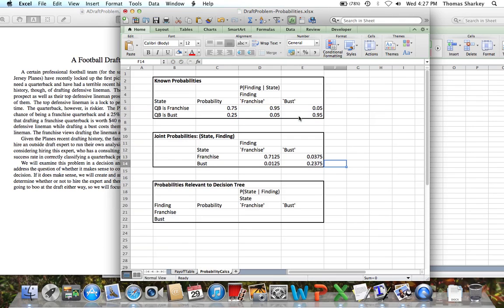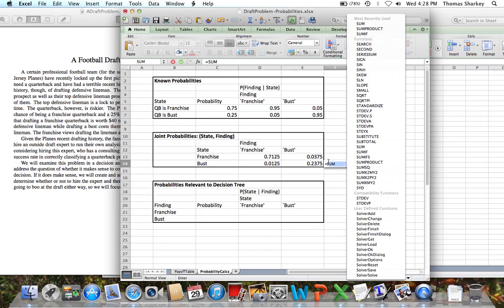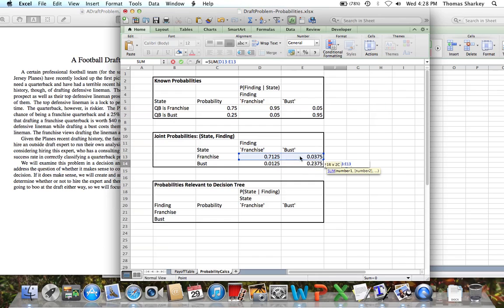And one thing that we can do just to make sure that we've done this correct, we have to be in one of these four states. If we look at all possible state, comma, finding pairs, we have to be in one of these four. So if I sum up all of the probabilities across the pairs, they need to sum to 1. And they do, so the calculations kind of make sense from a quick work perspective.